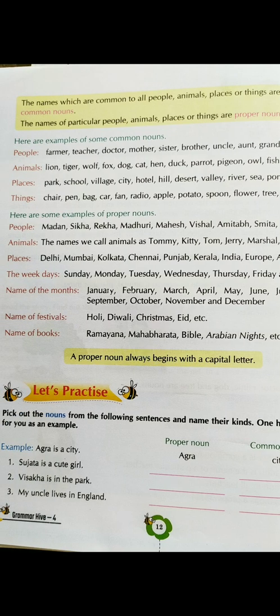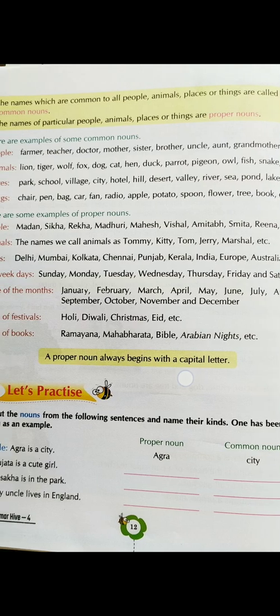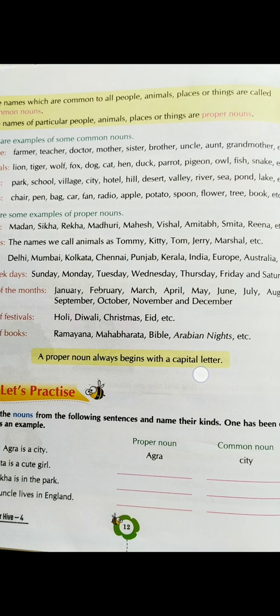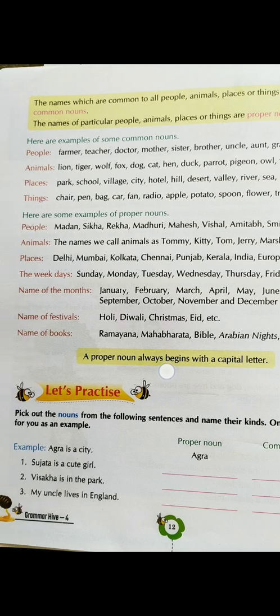etc. The names of the days in the week are also examples of what? They are examples of proper nouns: Sunday, Monday, Tuesday, Wednesday, Thursday, Friday, and Saturday. So you can see they begin with a capital letter. You need to keep that in mind. Names of months, that is January, February, March, April, May, June, July, August, September, October, November, December, are also examples of proper nouns. So they begin with a capital letter.